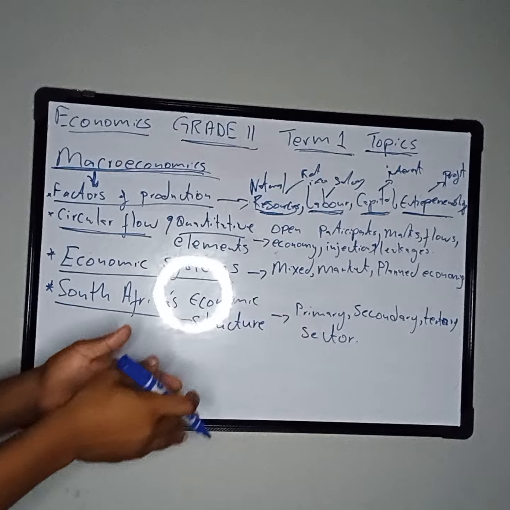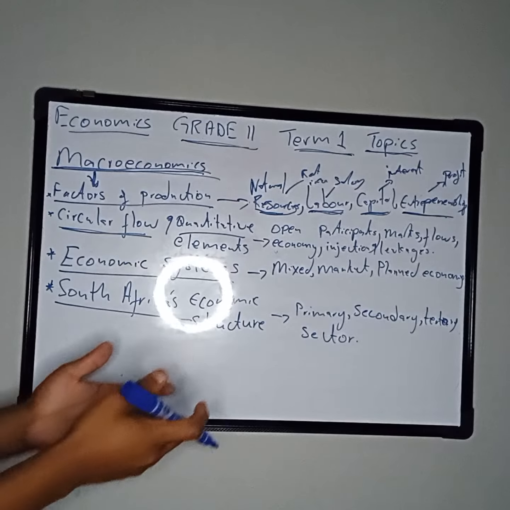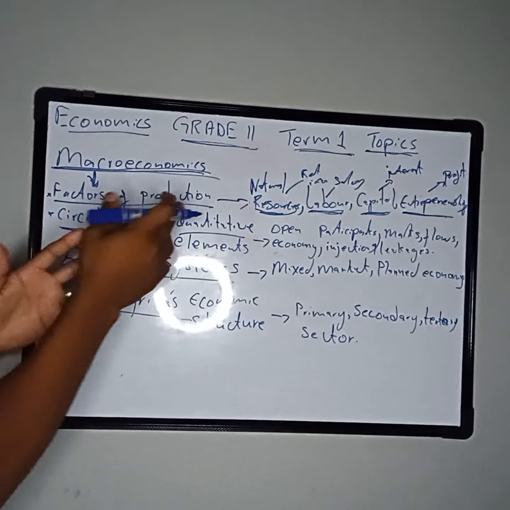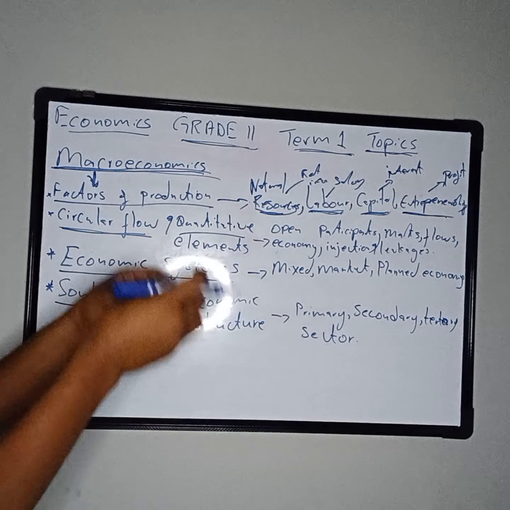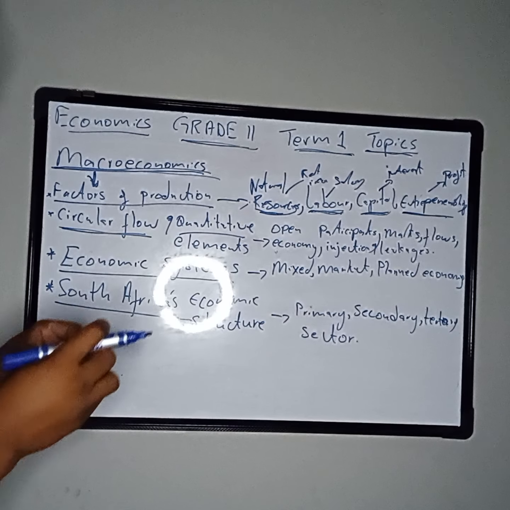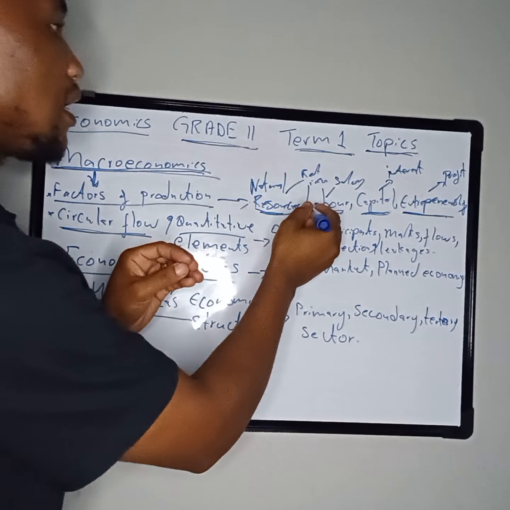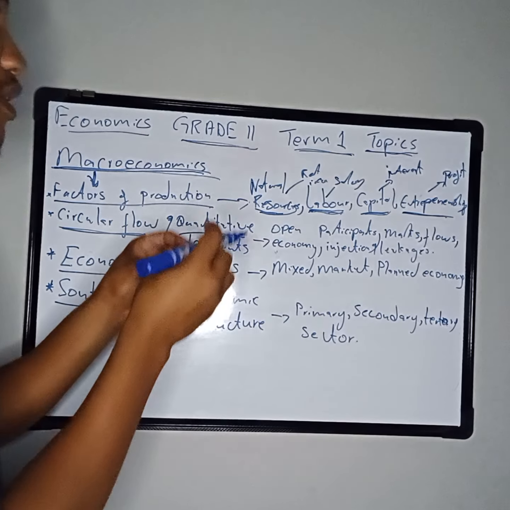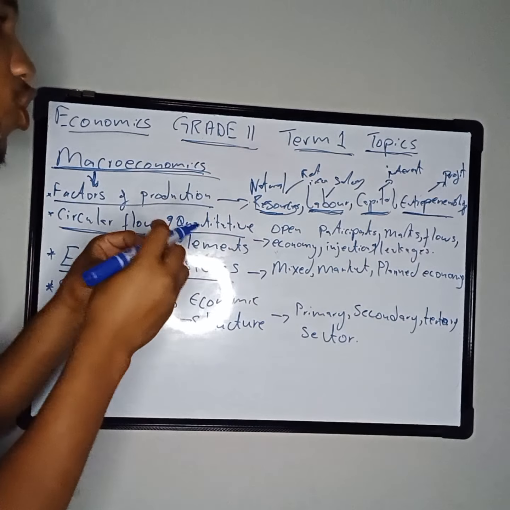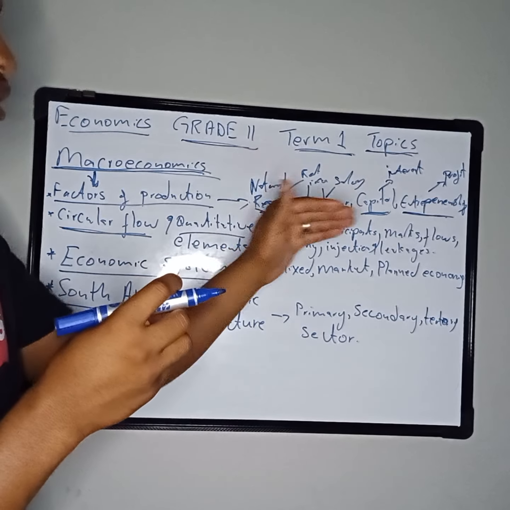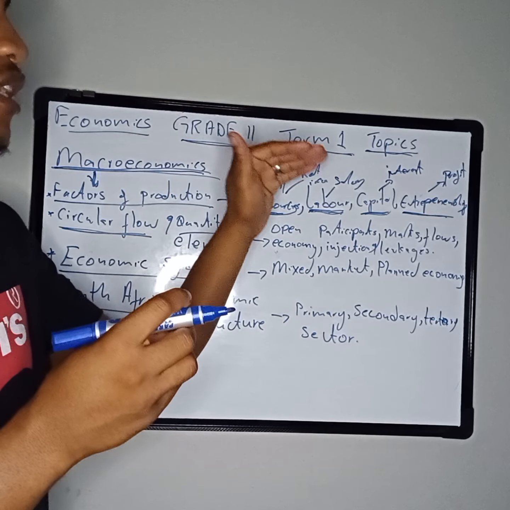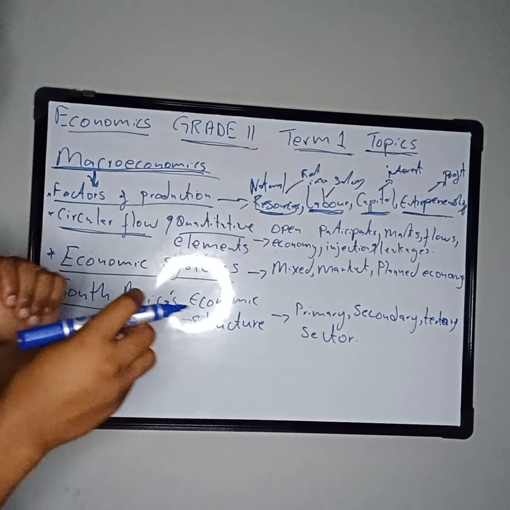Also, you must know the rewards or the remuneration of each factor of production. Natural resources, the reward is rent income. Labor, the reward is income in the form of a wage or a salary. Capital, the reward is interest. And lastly, entrepreneurship, the reward is profit.